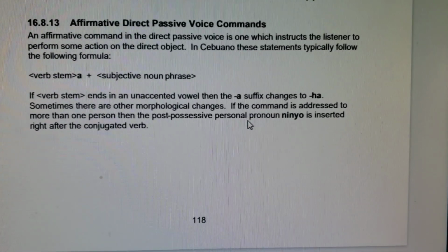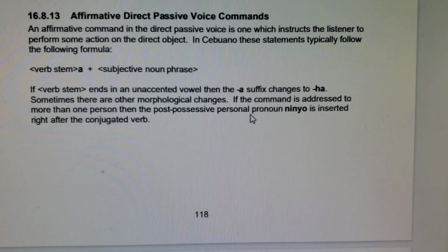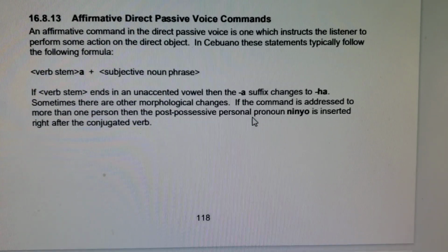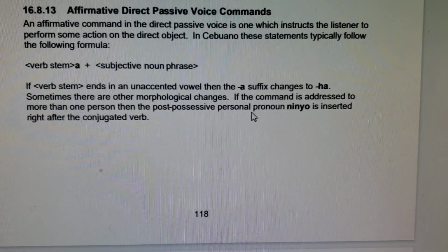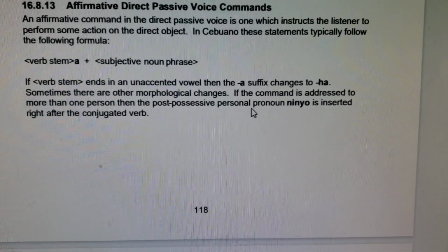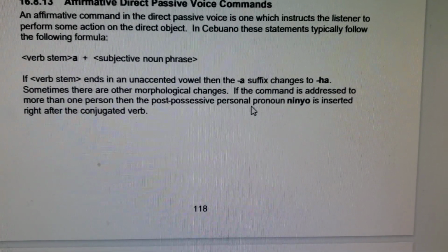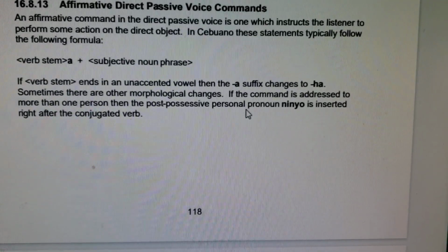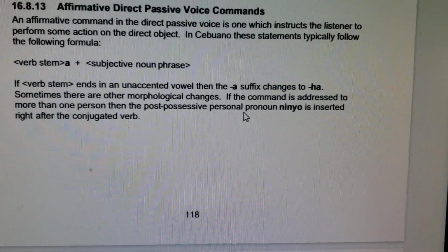Today we're looking at affirmative direct passive voice commands and negative direct passive voice commands. An affirmative or negative command in the direct passive voice is one which instructs the listener to perform or not to perform some action on the direct object. These statements follow the following formula.